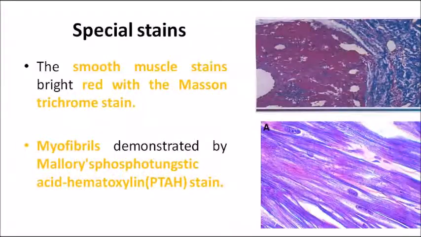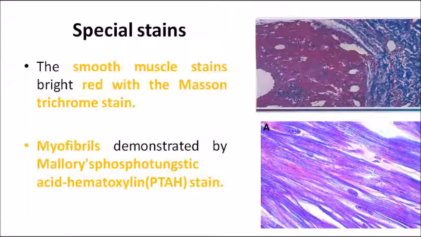And a few special stains are present which will help you to identify the smooth muscles. So if you take an excision of this particular lesion, and then see under the microscope using special stains like Masson trichrome stain, the smooth muscle will stain red in color. So in the first picture you can see red color. That area is actually the smooth muscle area. So the smooth muscles are present in that particular lesion, so you can easily confirm it is leiomyoma.